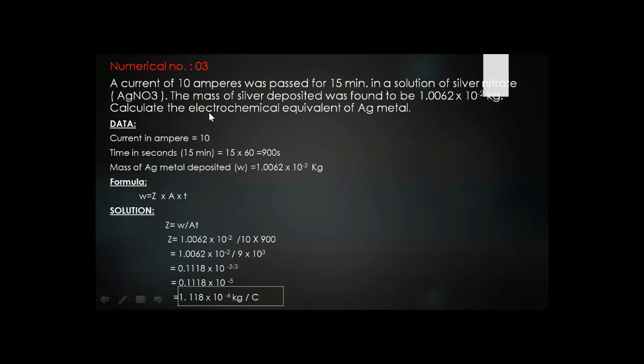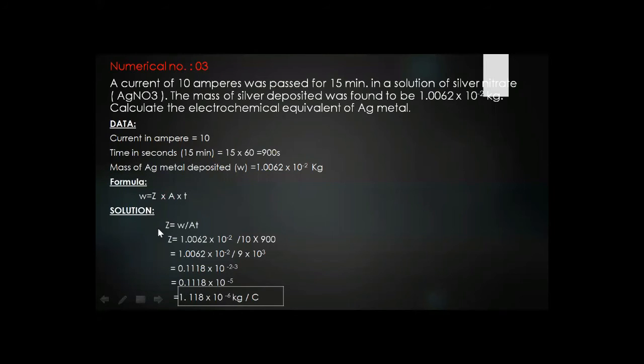So what are we calculating? The electrochemical equivalent of silver metal. So we are once again applying the formula, Faraday's first law formula. W is equal to Z multiplied by A, that is the current in ampere, and multiplied by T, that is the time in seconds. But here we will change the formula, because here we are finding Z, the electrochemical equivalent. Here W is given, current in ampere is given, time in seconds is given. But we are finding Z, that's why we will change our formula.